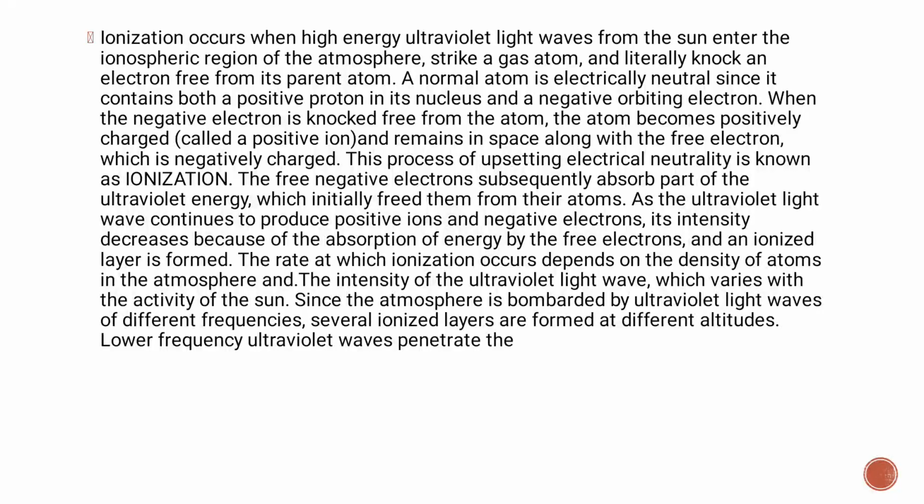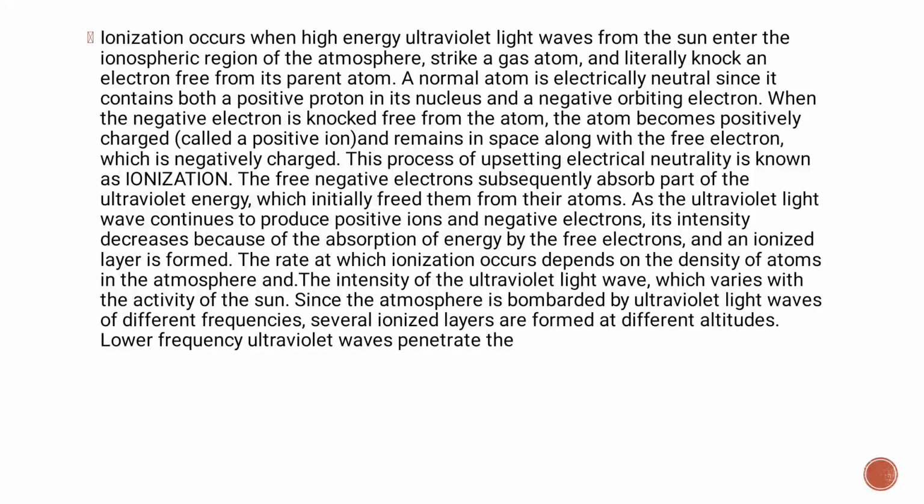A normal atom is electrically neutral since it contains both a positive proton in its nucleus and a negative orbiting electron. When the negative electron is knocked free, the atom becomes positively charged and remains in space along with the free electron, which is negatively charged. This process of upsetting electrical neutrality is known as ionization. The free negative electrons subsequently absorb part of the ultraviolet energy which initially freed them from their atoms.